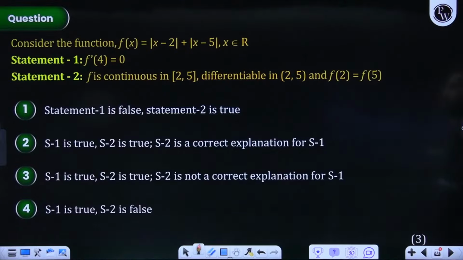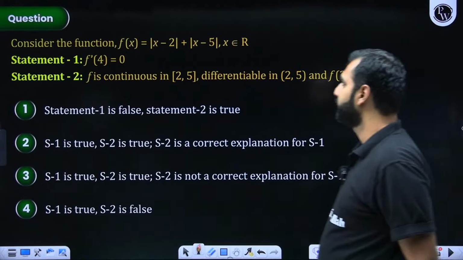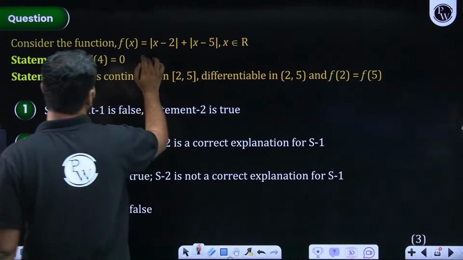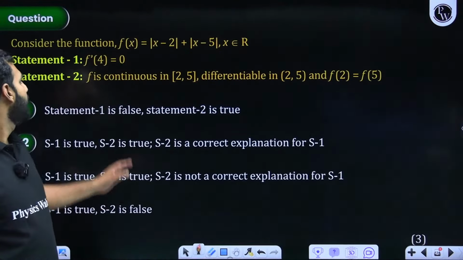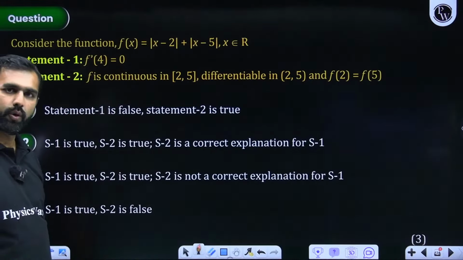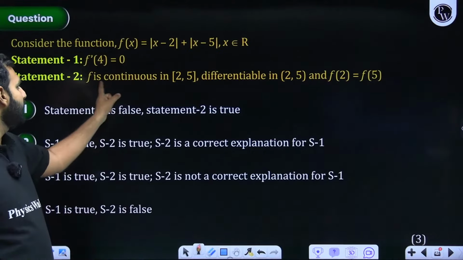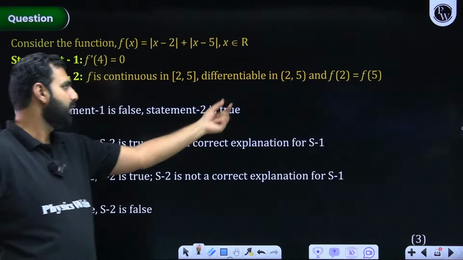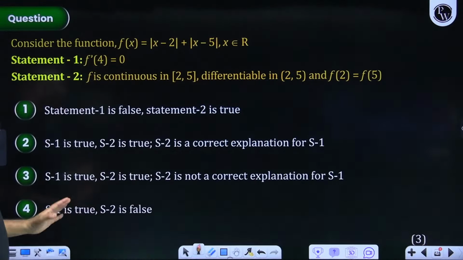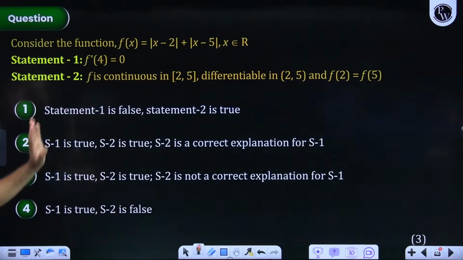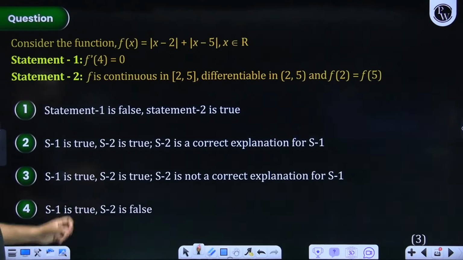From here, let us solve the next question. What does it say? A function is given, f of x equals mod of x minus 2 plus mod of x minus 5, where x is a real number, and there f dash 4 is said to be 0. Okay, perfectly fine with that. F is continuous in 2 to 5, differentiable in 2 to 5, and we are told that f of 2 is equal to f of 5. Then what are we told? Statement 1 is this, statement 2 is this, and then we need to use both of the data.